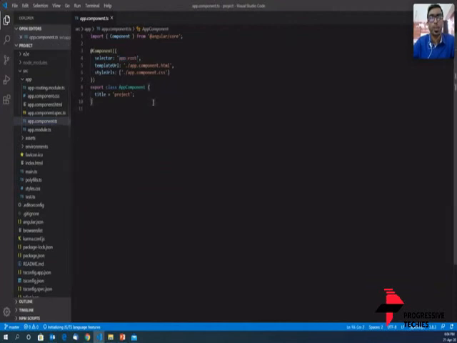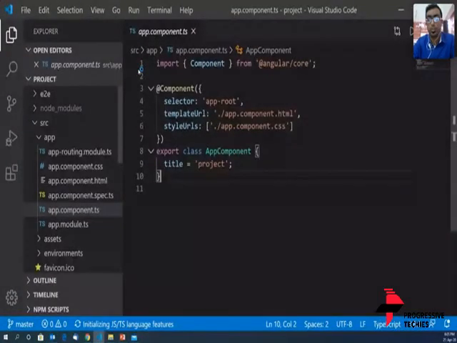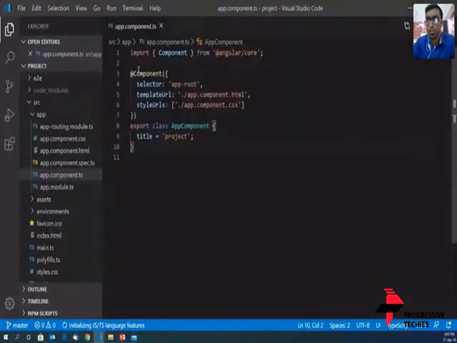app.component.ts. Let me just enlarge the screen so that it can be visible. Is the code visible? Can I get some answers, please? Should I increase the font a bit more? Yes. So I take it that the font is visible. Thank you so much.